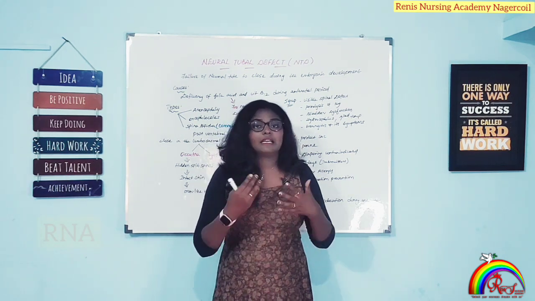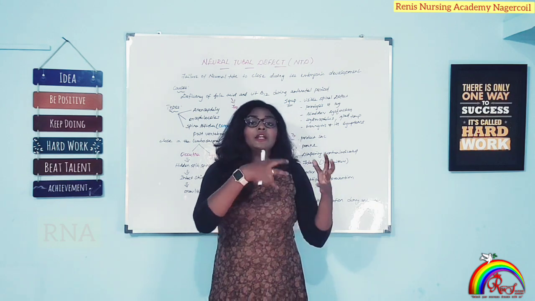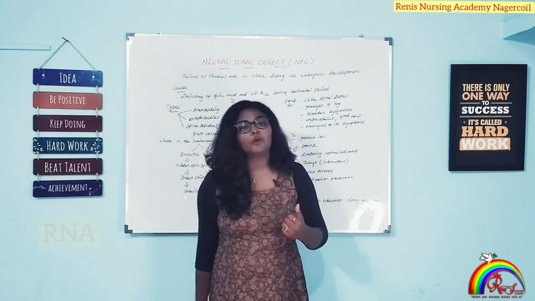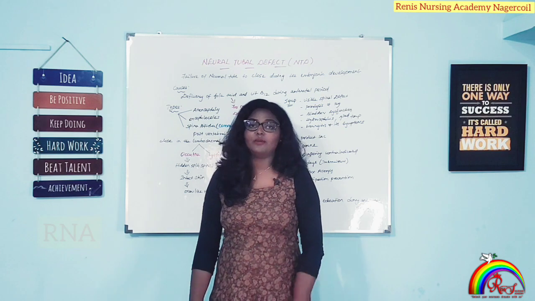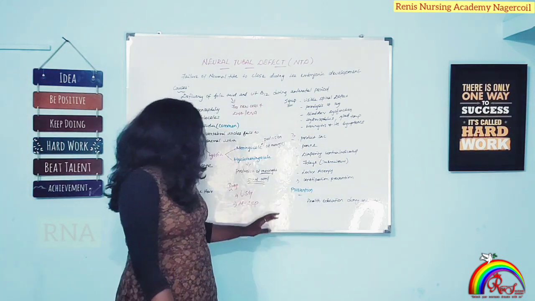So leakage is nothing but CSF. So CSF and nerve roots, everything from inside, leak out and protrude outside. That is called as myelomeningocele. Then coming to the particular diagnosis.